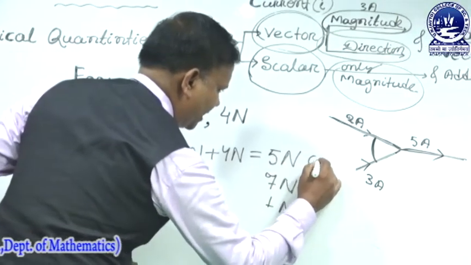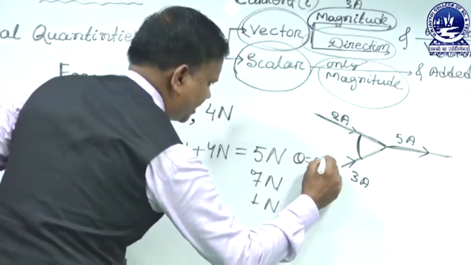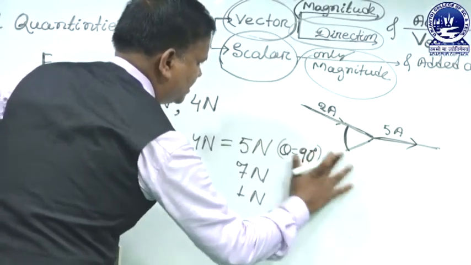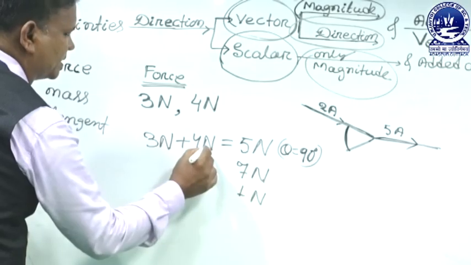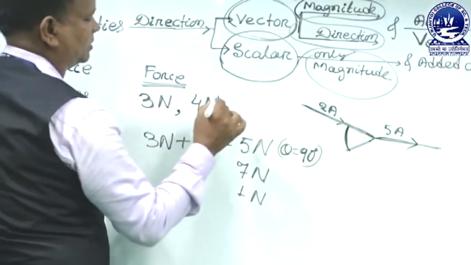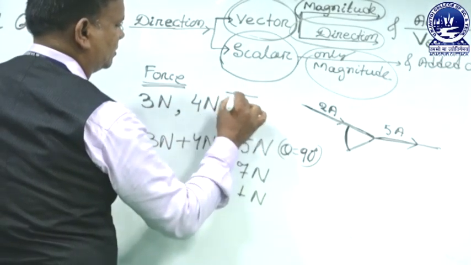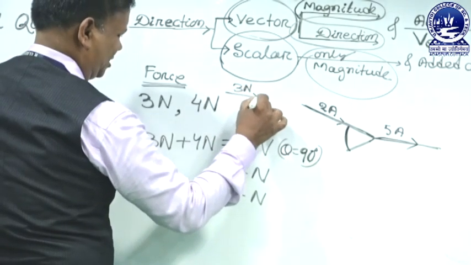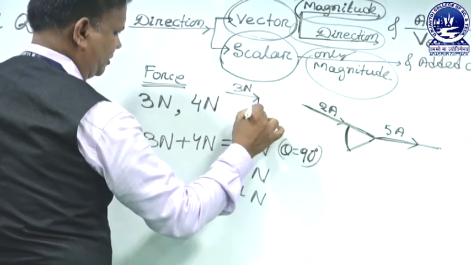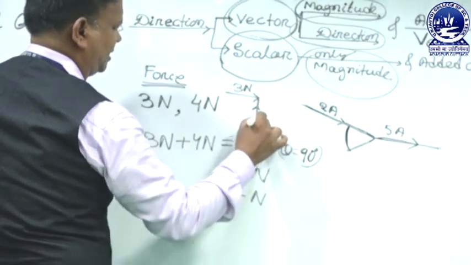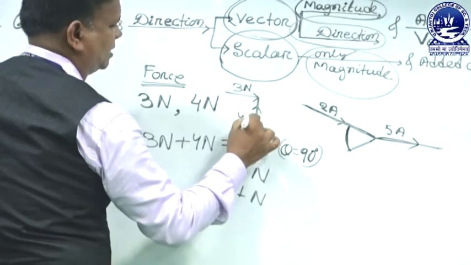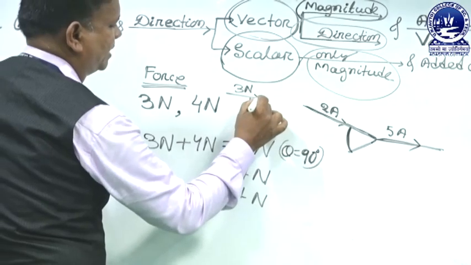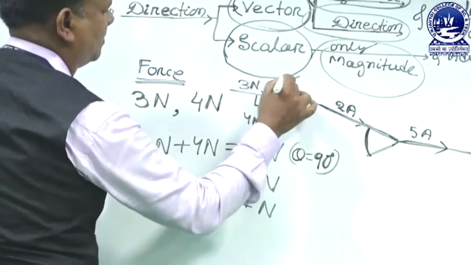When the angle is 90 degree, that means when two forces are perpendicular to each other, if 3 Newton acts in this direction and 4 Newton acts in this direction, the angle between them is 90 degree. So the resultant must be 5 Newton.